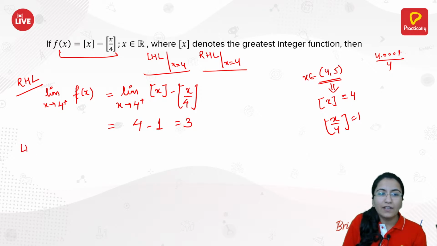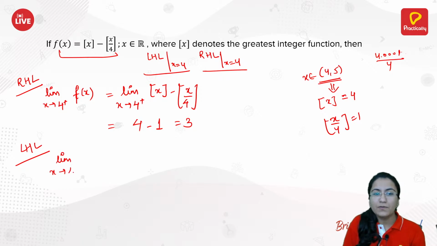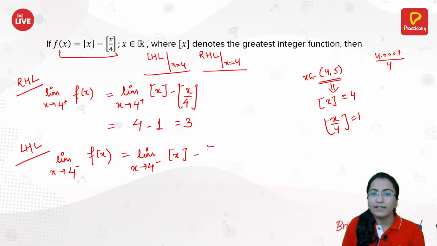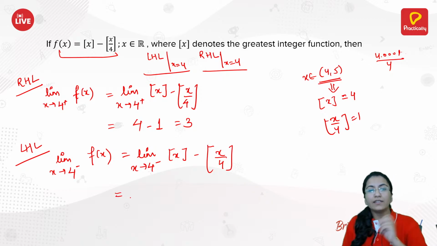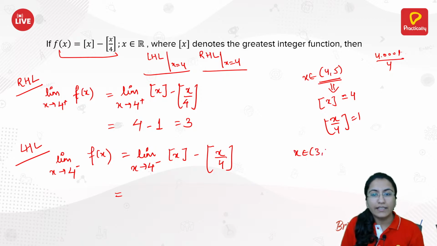Now let's calculate the left hand limit. You have limit x approaches 4 from the negative side of f of x, which is the same as limit x approaches 4 from the negative side of greatest integer x minus greatest integer of x by 4. Now again you need to check, as you are approaching 4 from the negative side, that implies you are in the interval 3 to 4.